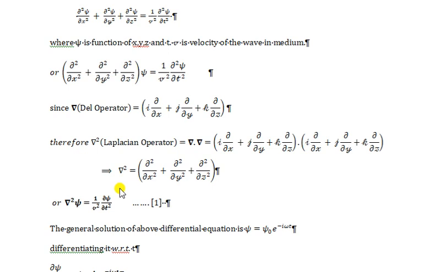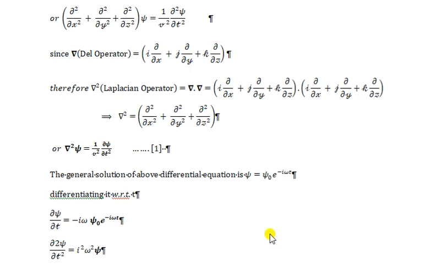So if we put the value of del square in this equation, then it becomes del square psi equals 1 by v square del 2 psi over del t2. This is equation 1. The general solution of this equation is psi equals psi naught exponential minus i omega t. If we differentiate this equation with respect to t, then we find that del psi over del t equals minus i omega psi naught exponential minus i omega t.